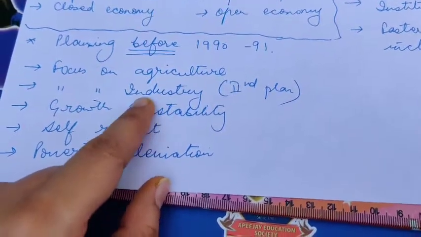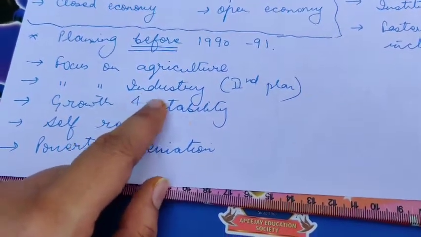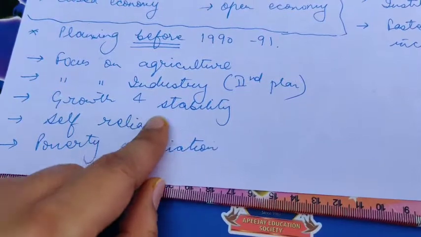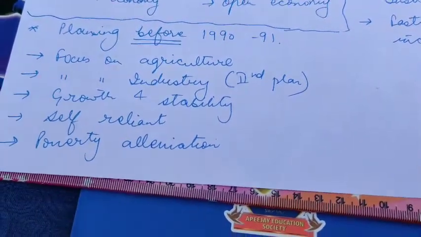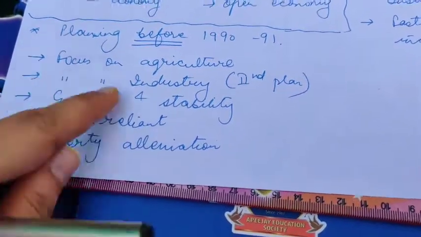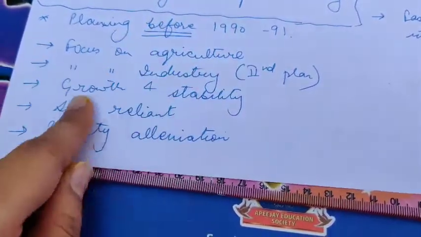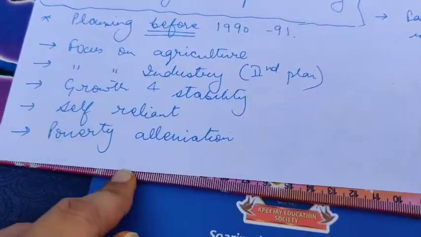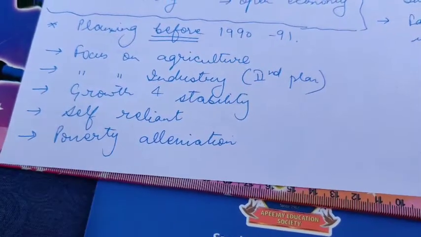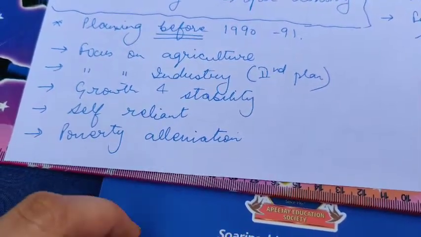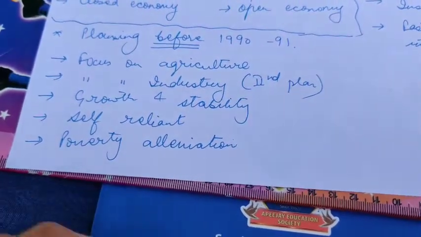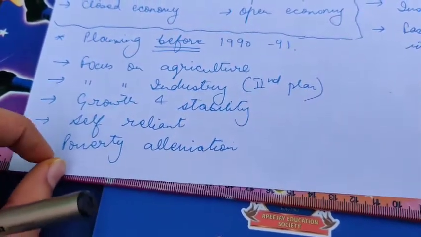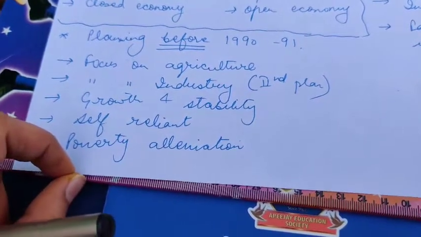Then coming forward again, we shifted our focus again to agriculture, and then we came to growth and stability. Then we talked about being self-reliant, that is import substitution, poverty alleviation. There are 7 5-year plans. We were actually concentrating on all of these areas. Our main focus was, we were not very particular about things. We were just mainly going around agriculture also, industry also. We were talking about poverty alleviation also. There was no concrete thing which we were actually discussing about.